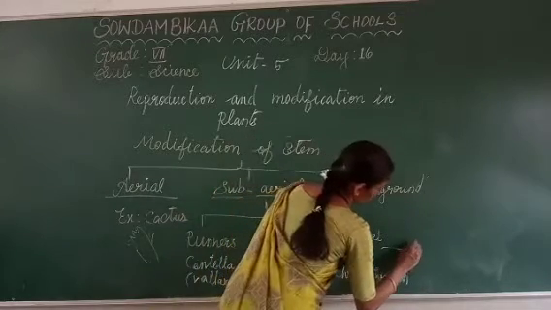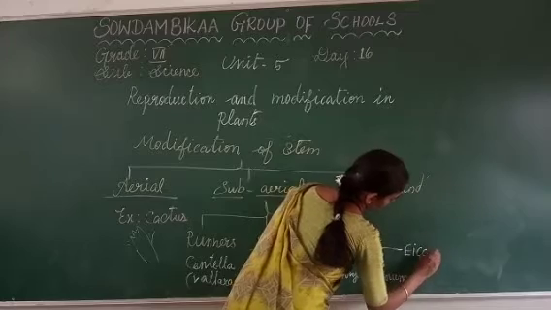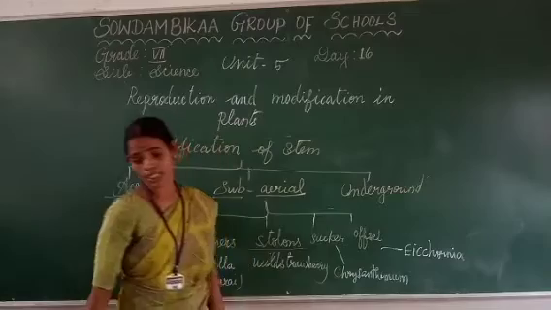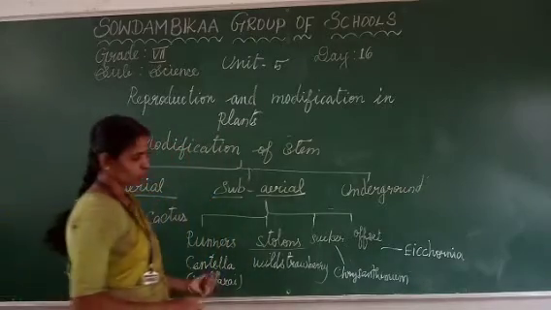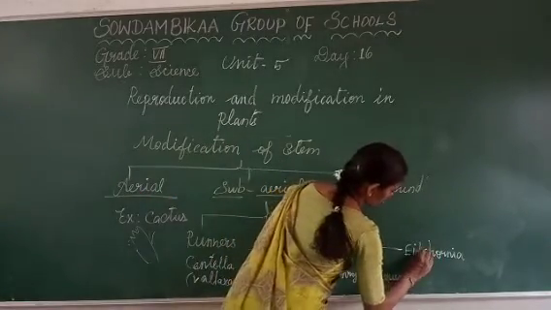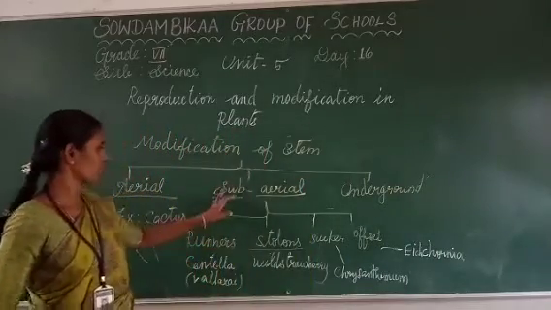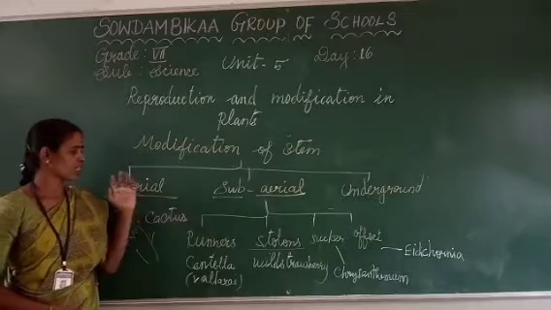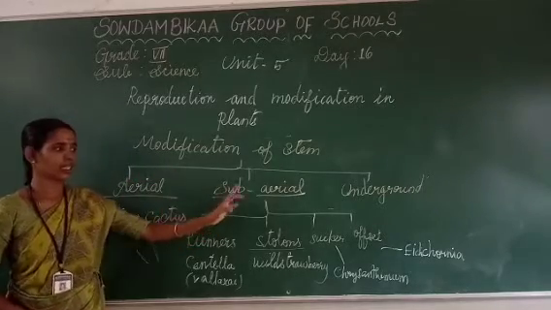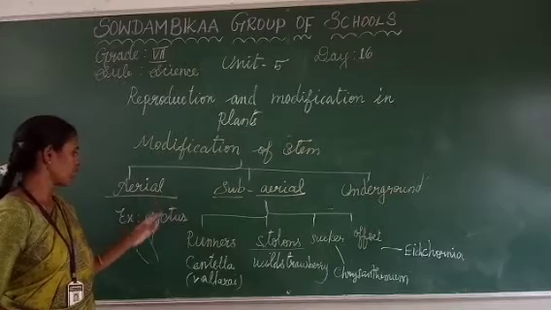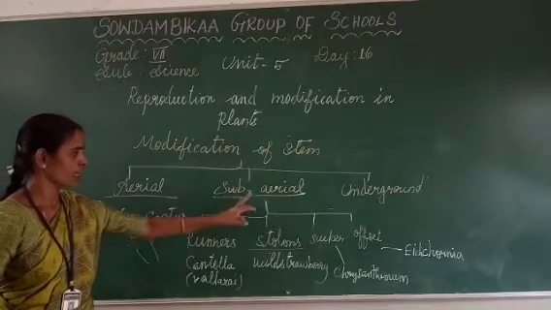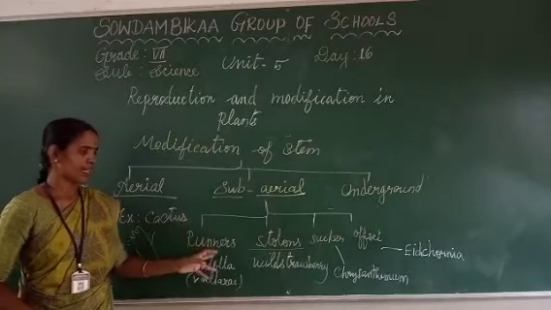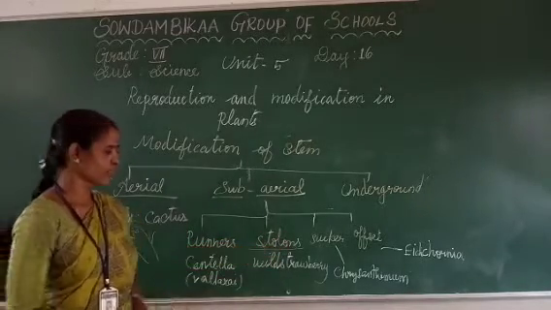Offset: eichhornia. We can give the examples of eichhornia. So these are the sub-aerial modifications. Here the modifications of stem are divided into 3: aerial, sub-aerial and then underground stem. Here aerial, cactus; sub-aerial again divided into 4: runners, stolons, suckers, offset.